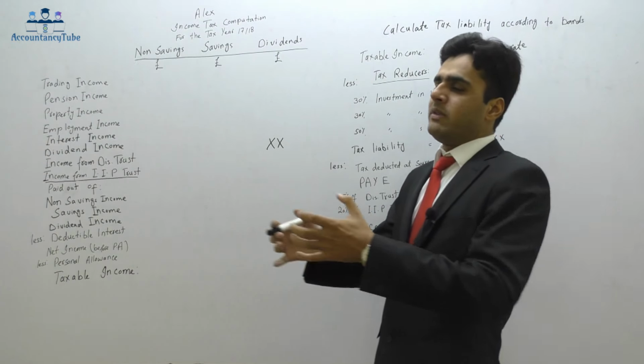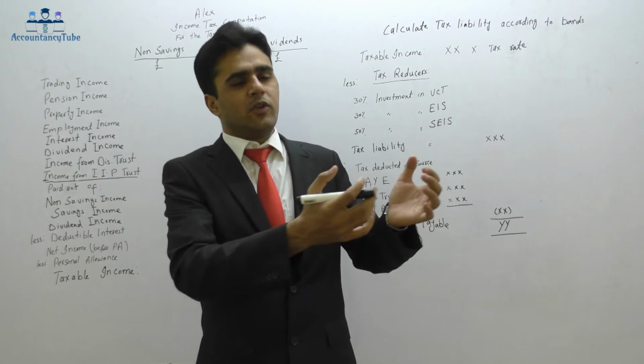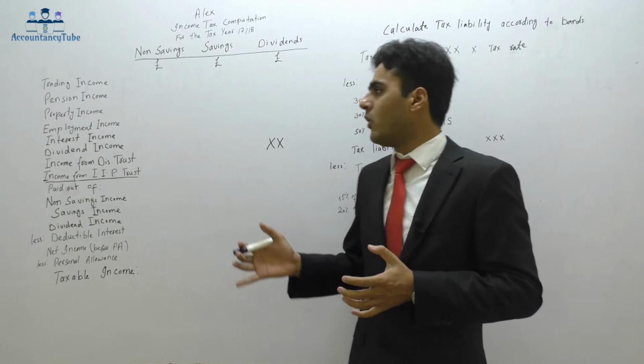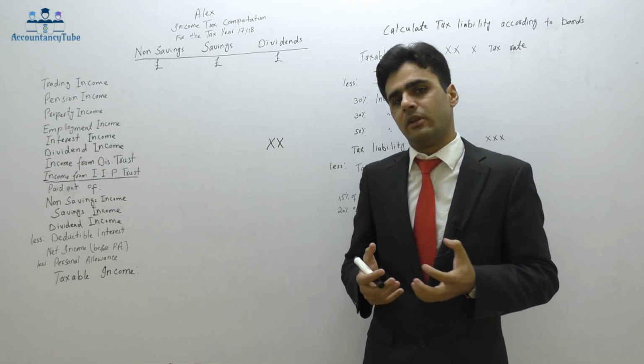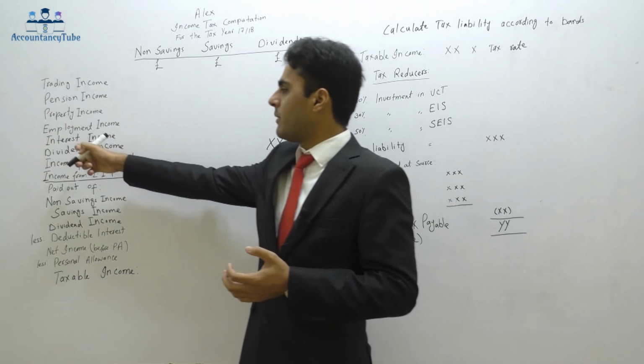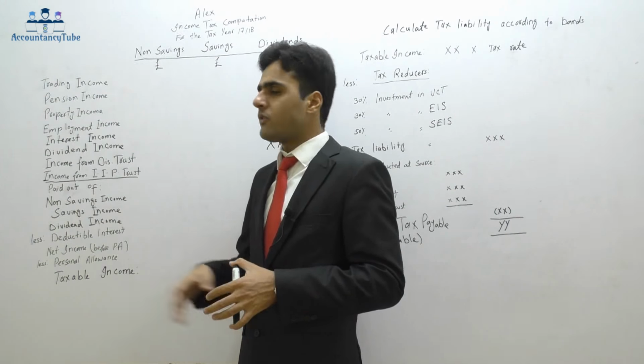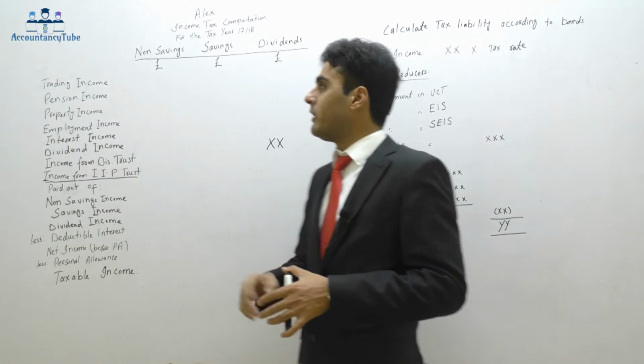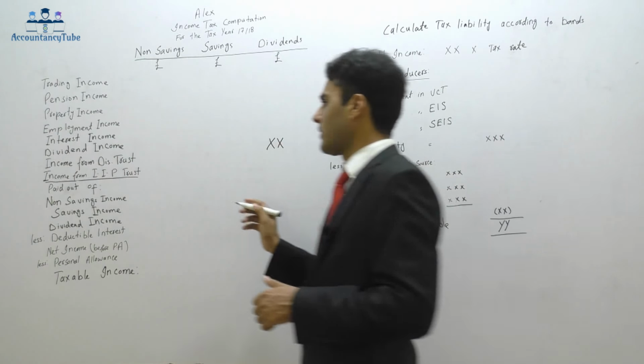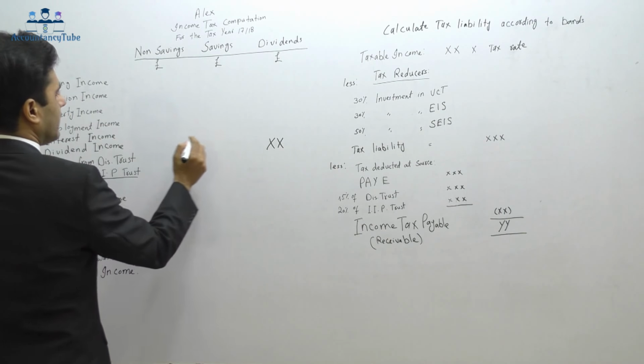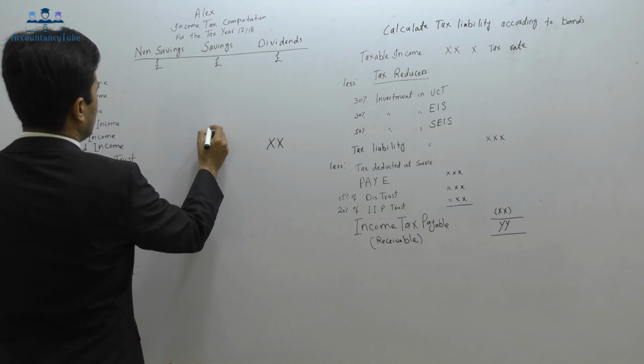So with that savings, what you are earning is interest. Alright, so interest income is savings income. Interest income is listed here in the section interest income, so interest income will go into the savings column.